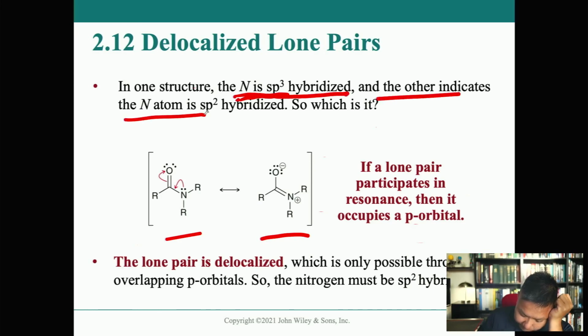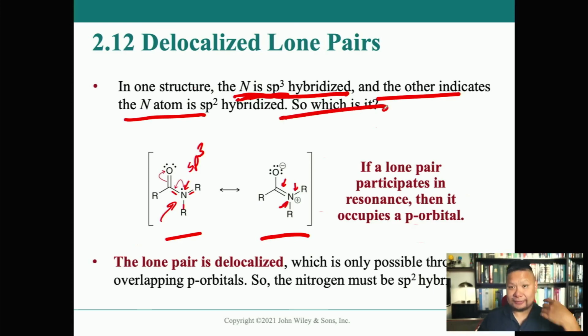So notice in this one here, we have sp3 hybridized. Why is that nitrogen sp3 hybridized? Because you have 1, 2, 3, 4 electron domains, which gives it a steric number of 4, which means it's sp3 hybridized. And over here we have 1, 2, 3, steric number 3, sp2 hybridized. So the question is, is this structure sp3 hybridized or sp2 hybridized?